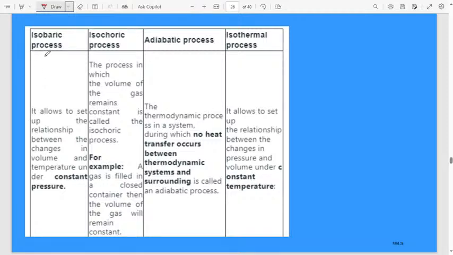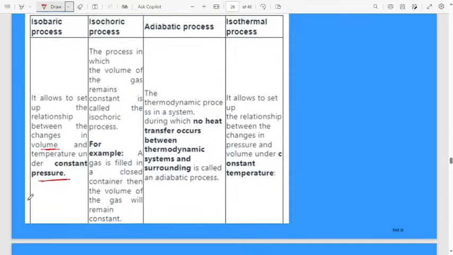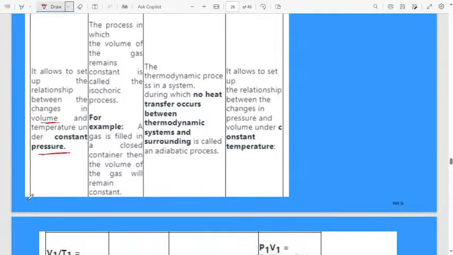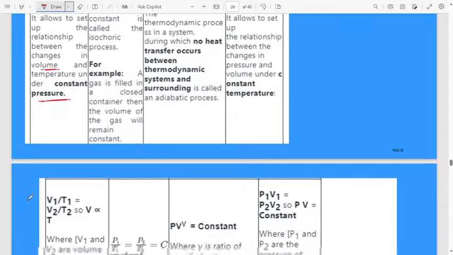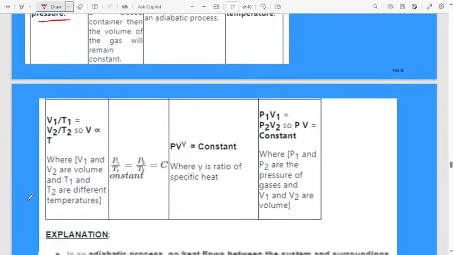Isobaric process allows us to set up the relationship between the changes in volume and temperature under constant pressure.